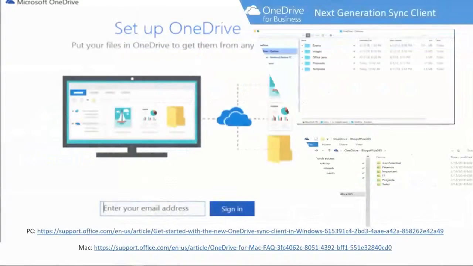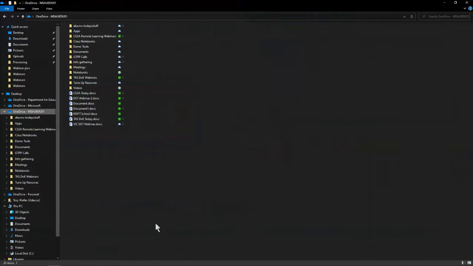Now, the other thing I want to share with you is how to set up your OneDrive on your local machine. And here's what I mean by that. Remember how we saw before I had those folders and those files. Here they are locally on my machine. Have a look. If I bring my mouse down here gently to the bottom here, see this little yellow folder here, right? That's where you go to access your files and your folders.